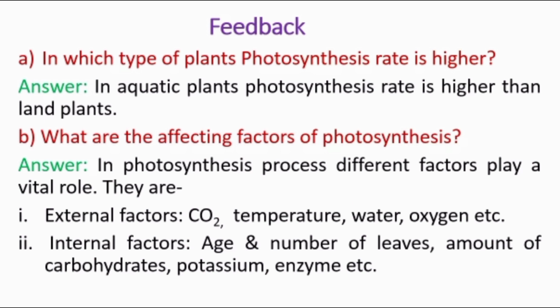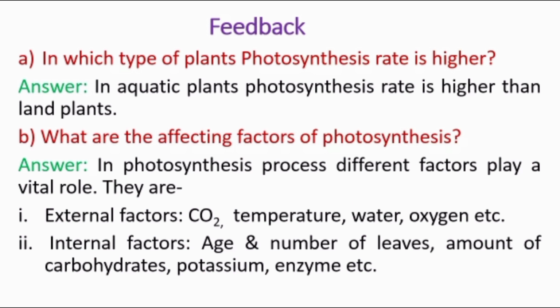Question number B. What are the affecting factors of photosynthesis? And the answer is, in the photosynthesis process, different factors play a vital role, and they are external factors and internal factors.